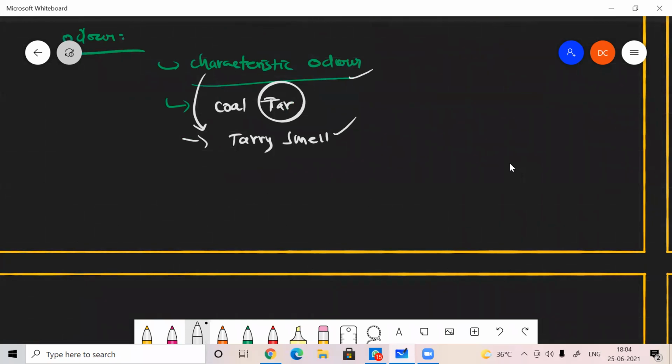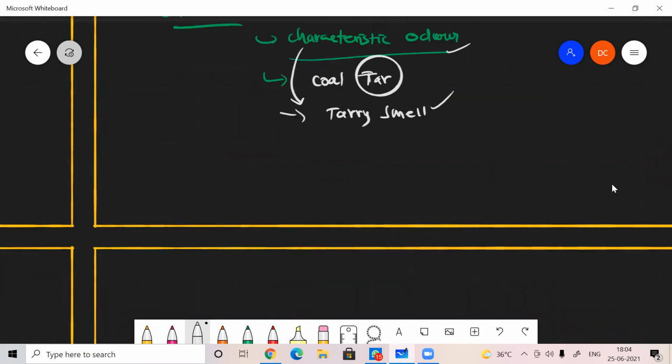And the next one, a very, very important one, is boiling point. What do you mean by boiling point? Sir, the temperature at which a substance starts boiling.